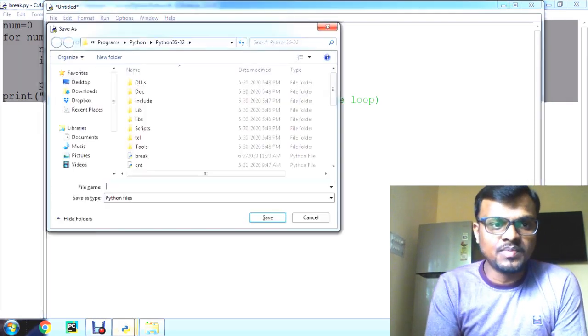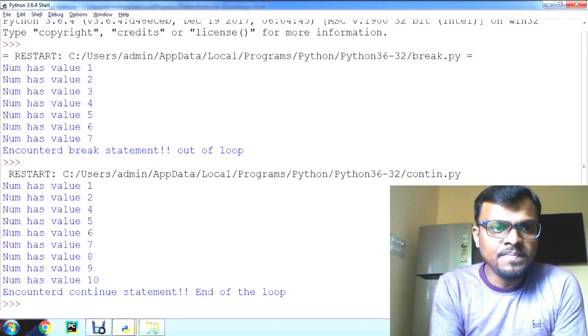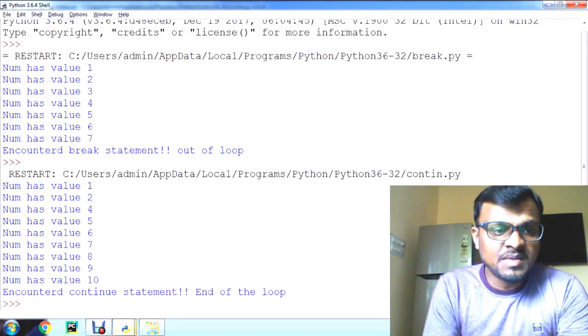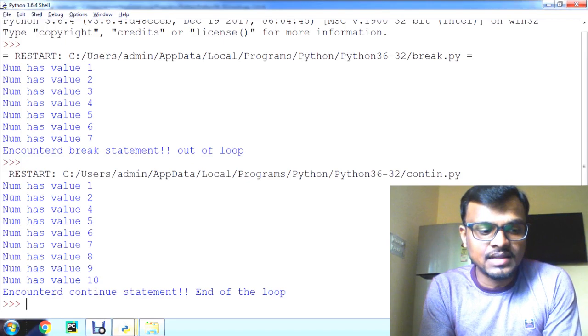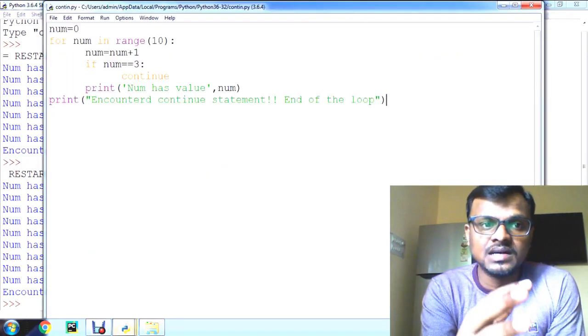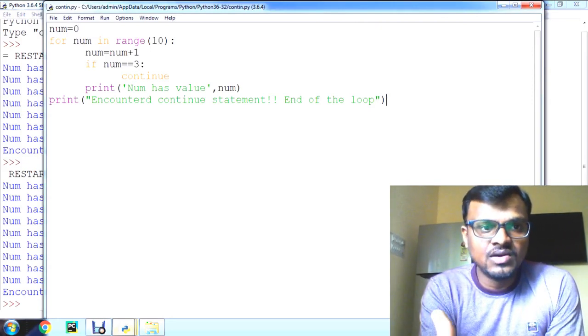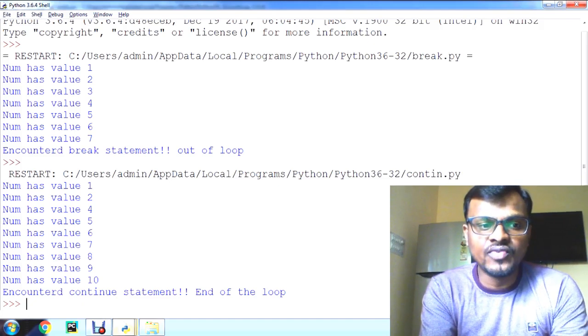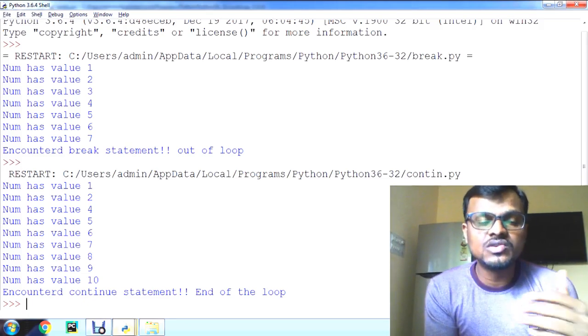Okay, now execute the program. Now run. Now check the program and compare with the previous one with the break statement. Here, from 1 to 3, 3 is not printed because we have excluded the 3. You can check here, if num is equal to 3, then continue, then it skips the rest of the loop body and again jumps back to the next iteration. That next iteration starts from 4: 4, 5, 6, 7, 8 until 10. After 10 the loop is ended. Understood? Like this we can use the break and continue statements.